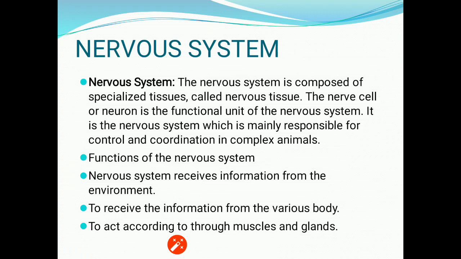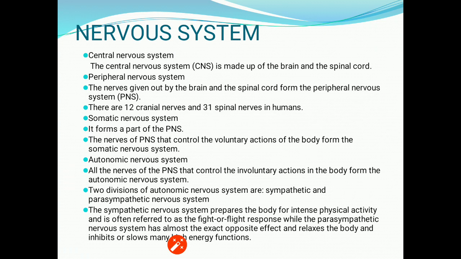Now the functions of the nervous system. Nervous system receives information from the environment, and to receive the information from the various body parts and to act accordingly through muscles and glands. Now about the nervous system.